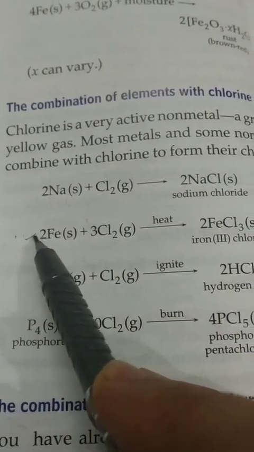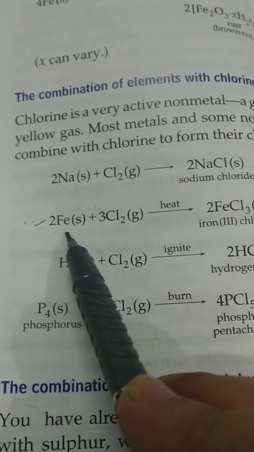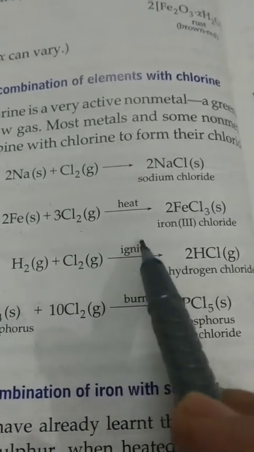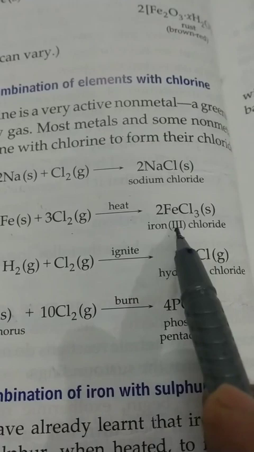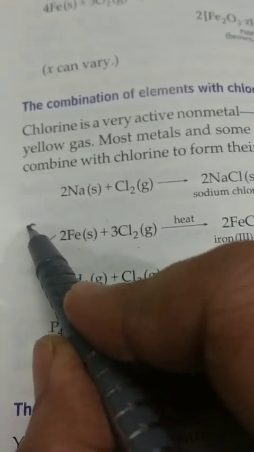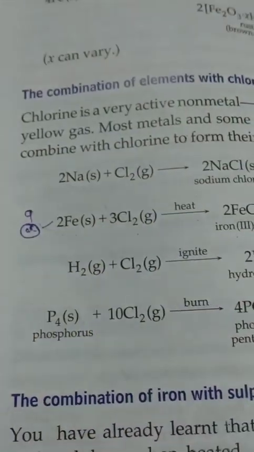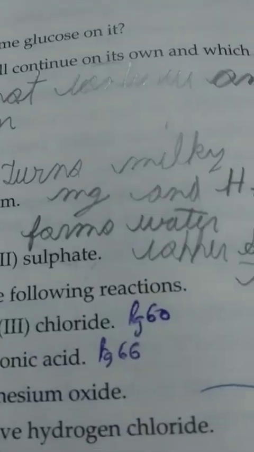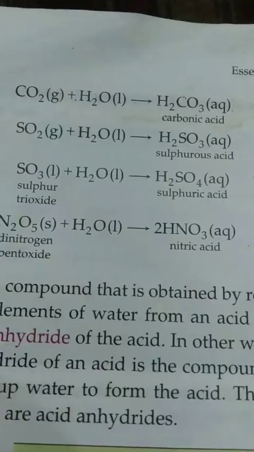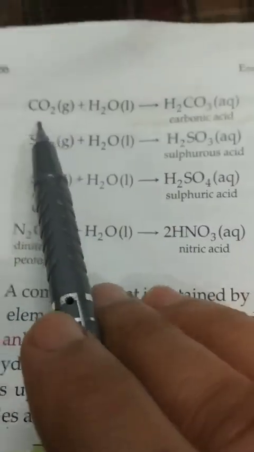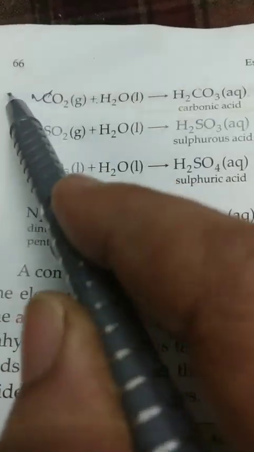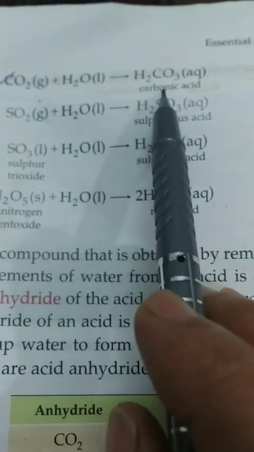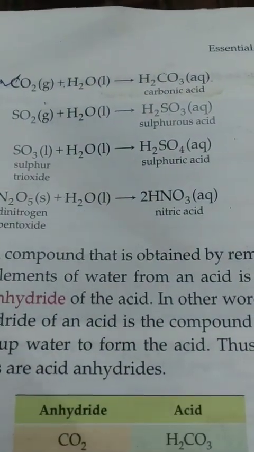The equation is 2 Fe plus 3 Cl2 on heating gives 2 FeCl3. Second, carbon dioxide dissolved in water to form carbonic acid. Page 66, starting of this page. Carbon dioxide, when reacted with water, forms carbonic acid.